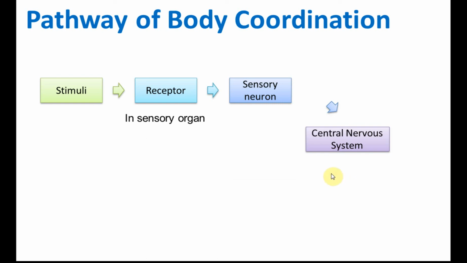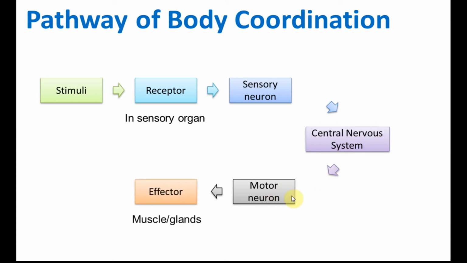Okay, then after the central nervous system receives the impulse, it processes the impulse, and then it makes decisions. Then the decisions will be sent to the effectors through neurons called the motor neurons. So the impulse will be sent to the motor neurons. The motor neurons will send the impulse to the effectors.